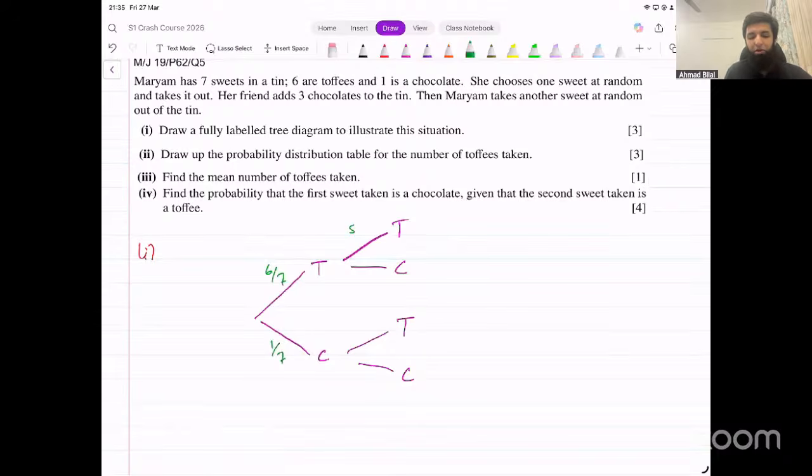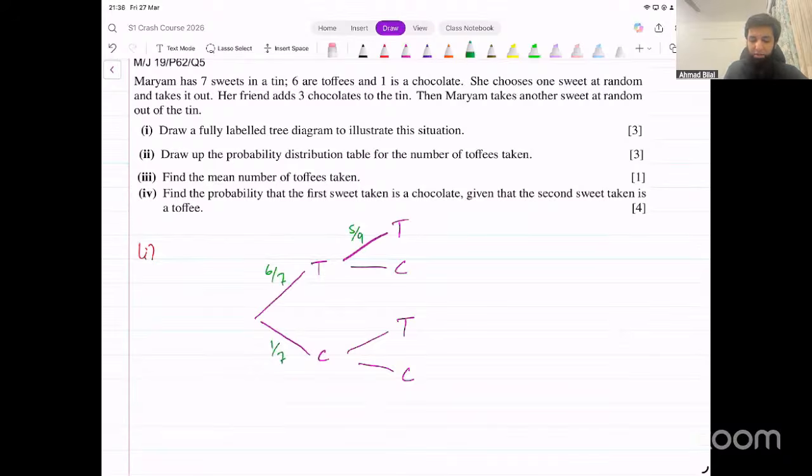What about the total number of sweets? We had 7 initially. We took out 1 and then we added 3. 7 plus 3, that's 10, minus 1, that is 9. So the second time she picks out a sweet, there are 9 sweets inside that container. 5 out of them are toffees.